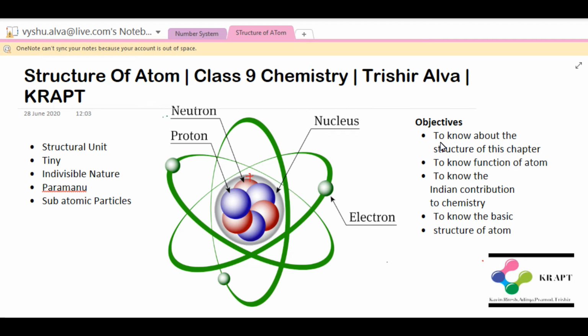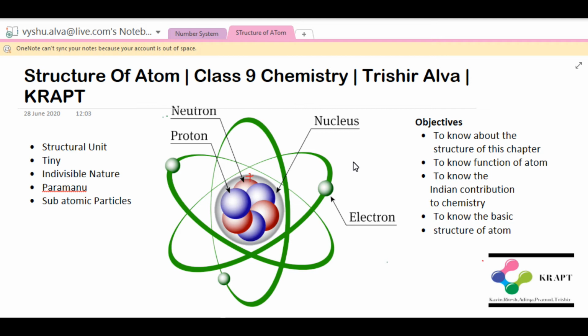Now we will learn about the Indian contribution to chemistry. The Indians had already discovered the divisibility nature of matter, that is, matter can be divided. Maharshi Kannad, in the 800 to 1000 BC time range, said that if we go on dividing matter, we get smaller and smaller particles.